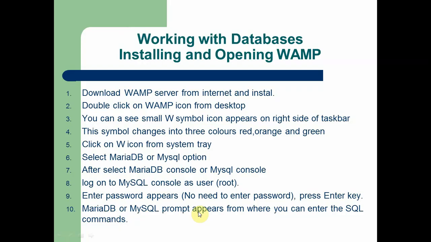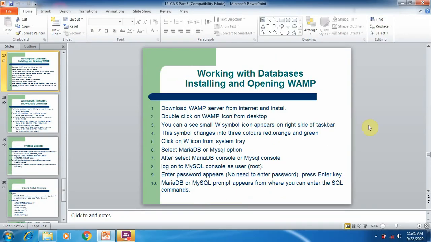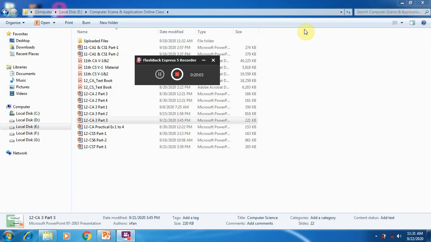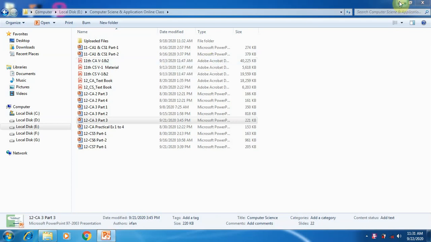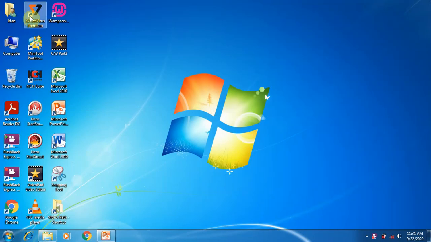I have already installed WAMP on my system. Now we are going to open the WAMP software. First thing, go to the desktop. Here you can see the WAMP server W icon. Double click this icon. If you see any dialog boxes, press yes and click OK.